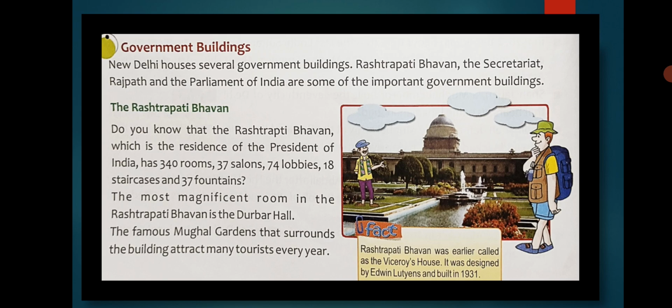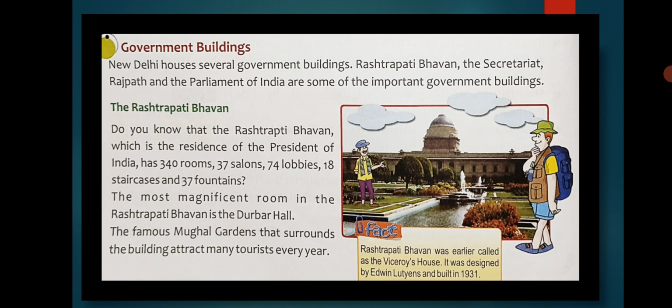Do you know who resides there? The President of India. Do you all know who is the President of India? Who will give the answer? Who is the Rashtrapati? The President of India, yes. The President of India is Shri Ramnath Kovind. So it is the residence of the President.